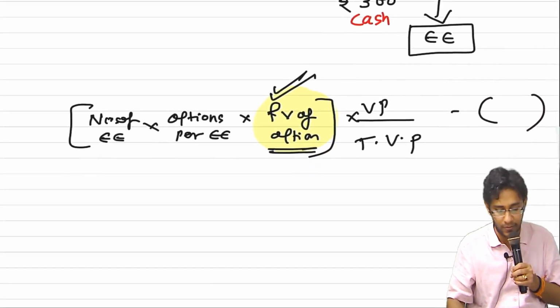The question which came in the last attempt, before the last attempt, where the number of employees is hidden. They'll tell the entire story. They'll tell you each year how many employees left and how many employees' options are vested ultimately. But they will not tell you how many employees are there in the company on the grant date. You have to do a reverse working for that. You have to consider all the employees who left and the employees to whom options got vested. You add up everything, and you will get the original number of employees who were in your company on the grant date. From that you have to remove the rate of exit and work out the estimated number of employees.